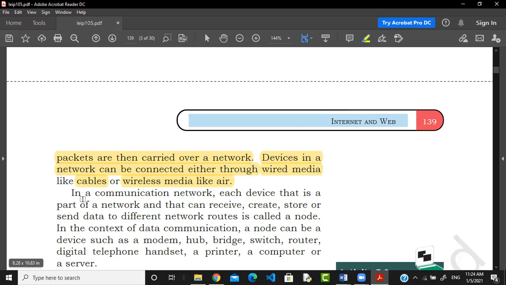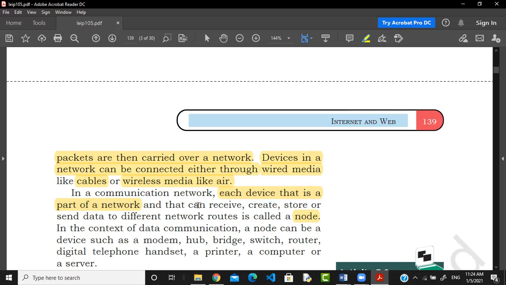Okay, so in a communication network, a device that is part of the network, that can receive, create, store, or send data to different networks, is called a node. One question is also, what is a node? The device which is connected with the computer, which is connected with the network, that is called a node. Or you can say the device which is a part of the network.